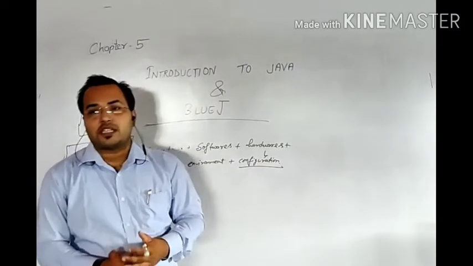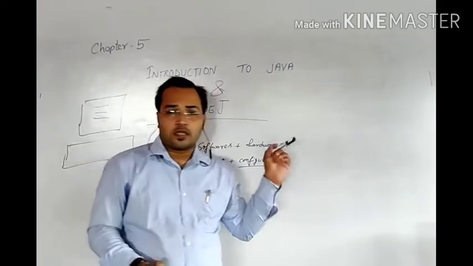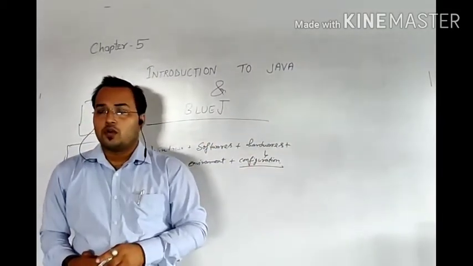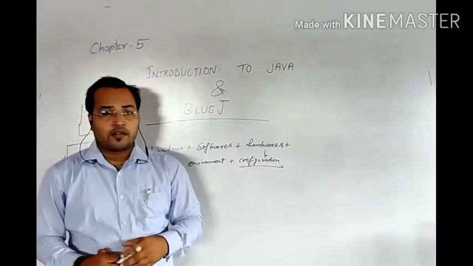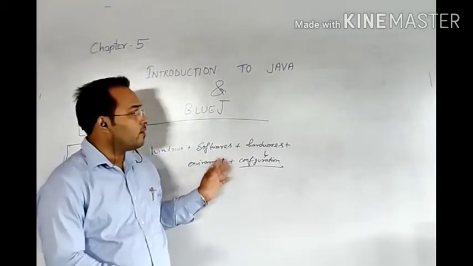Now, there is a very interesting story behind this. Oak was the name given by the programmers because they did not have any name in mind when they were making this language.